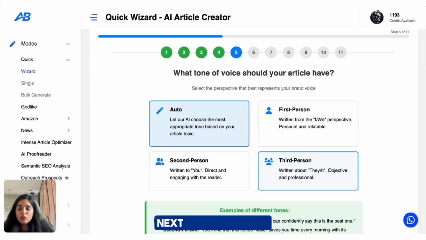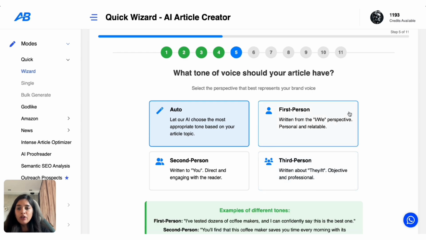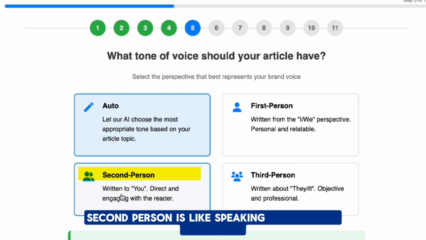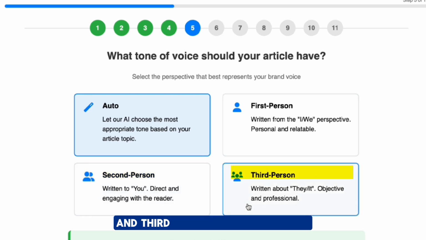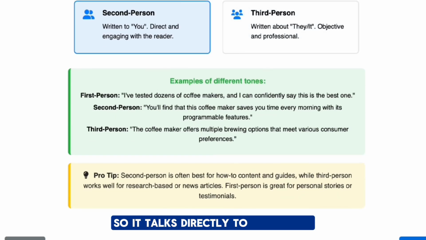Next, tone of voice. Now here's where you choose how the article talks. First person is like a personal story. Second person is like speaking directly to the reader. And third person is more neutral, like a guide or a magazine. For this one, I'm going to go with second person so it talks directly to the reader.